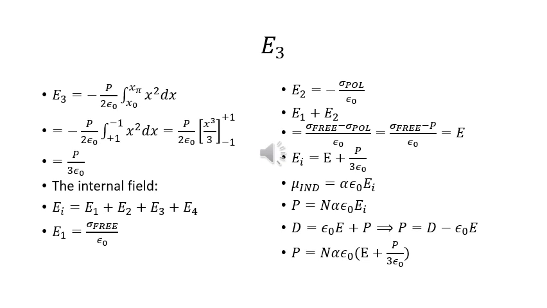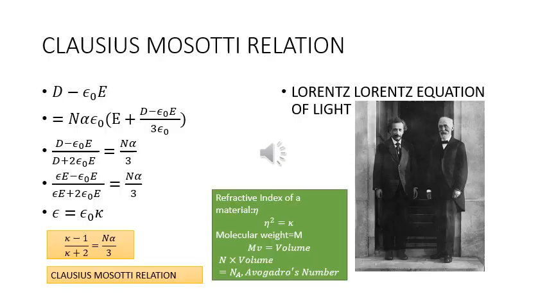Mu induced is equal to alpha epsilon naught EI. P is equal to N alpha epsilon naught EI. D is equal to epsilon naught E plus P, which implies that P is equal to D minus epsilon naught E. Therefore, P is equal to N alpha epsilon naught times E plus P upon 3 epsilon naught.